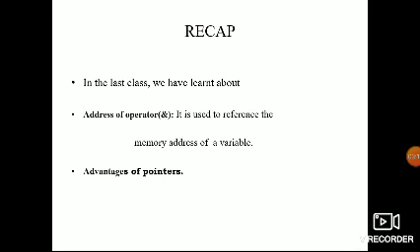The syntax we use is: pointer name equals address of the variable name. The address of the variable has to be assigned to the pointer. The pointer is a variable, and its duty is to hold the address of another variable. The variable name can be anything, like a.